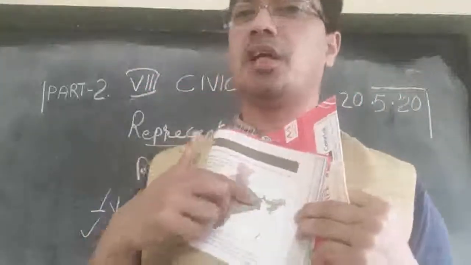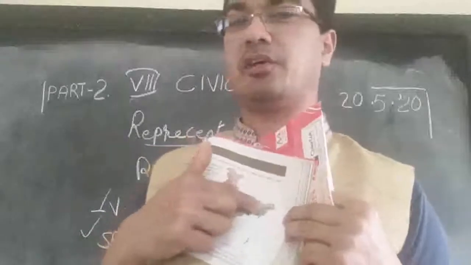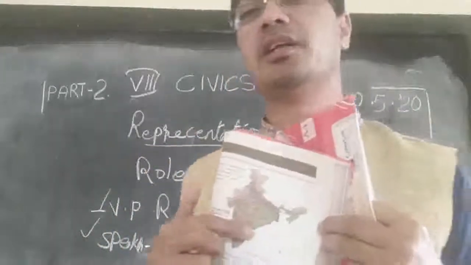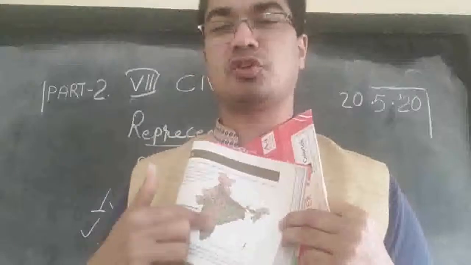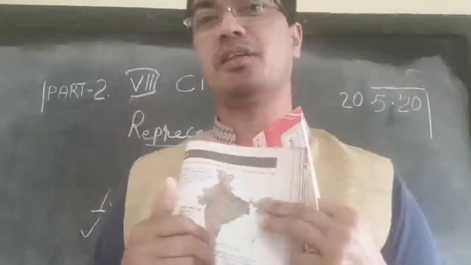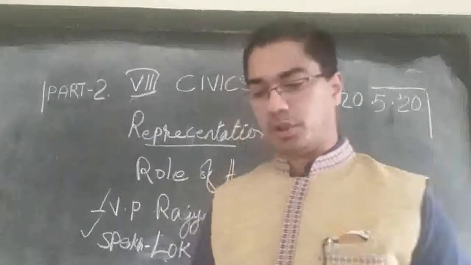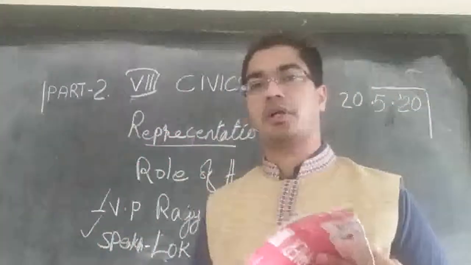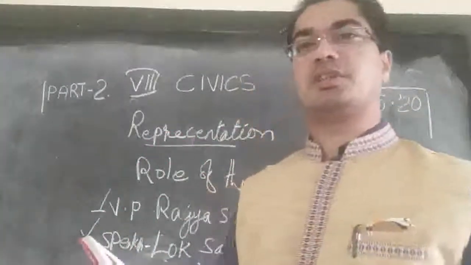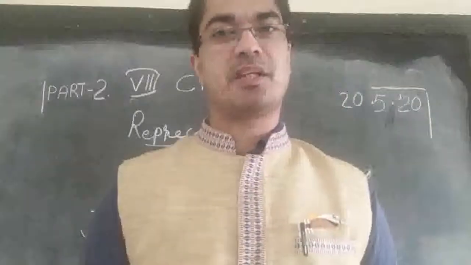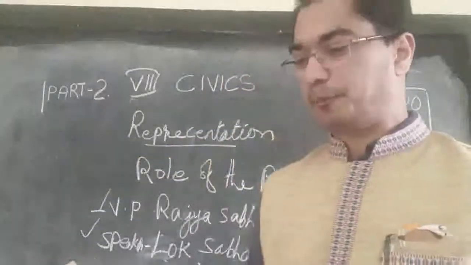You can see how many constituencies there are in Arunachal Pradesh and the other states. Some states have more than 100 constituencies. How many does Arunachal Pradesh have? You count and see.